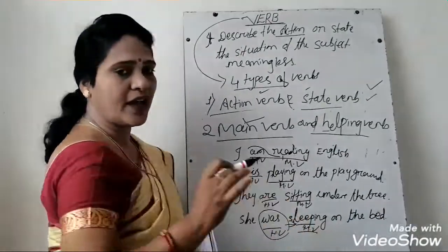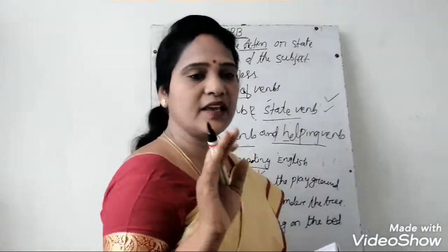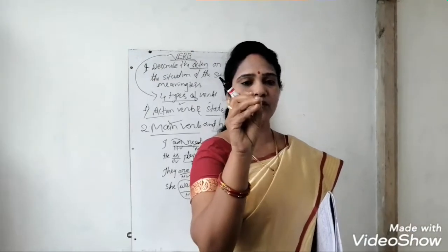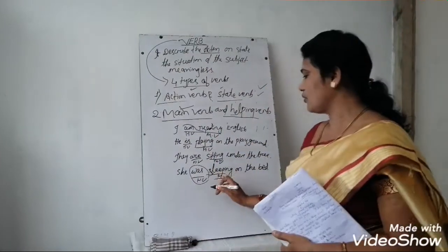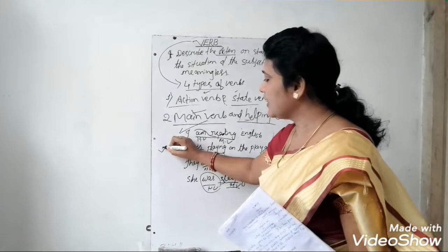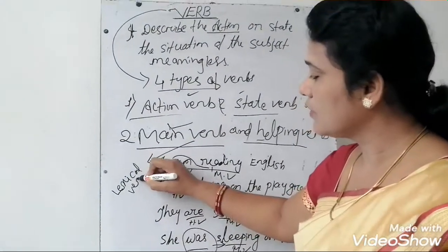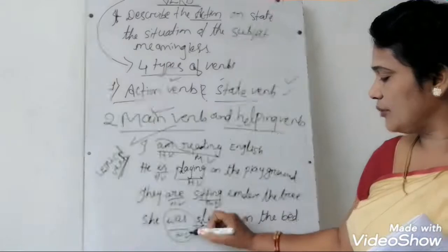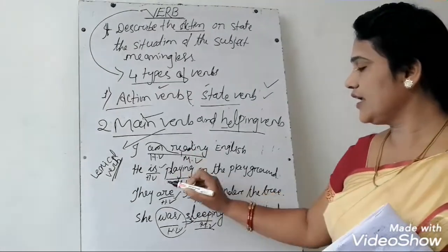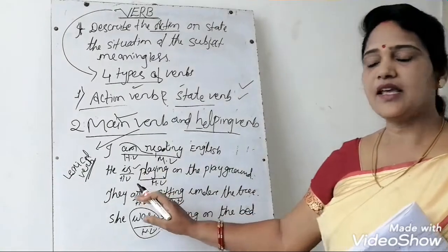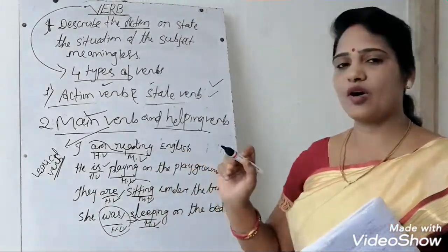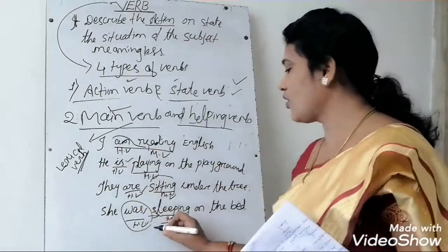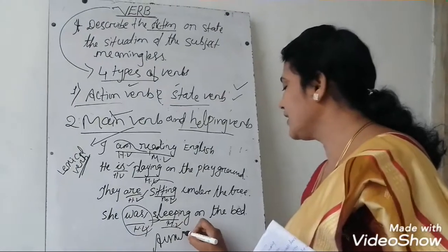Okay. So listen, children, the full verb has a dictionary meaning, a lexical meaning, which you will find in a dictionary. That is called the lexical verb, so the main verb is called the lexical verb. But the helping verbs was, are, is are not independent. They go with the main verbs because they have no dictionary meaning or lexical meaning. So the helping verbs are called the auxiliaries.